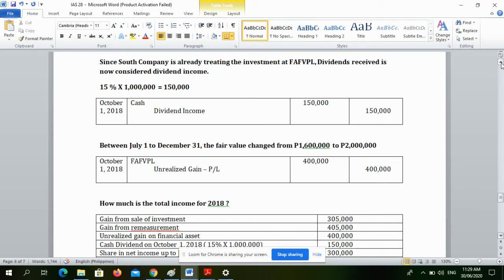si South Company daw, nag-declare daw siya ng dividends during October 1, 2018. But, remember, South Company is already treating the investment as FAFVPL. So that's why dividends received is now considered dividend income. Kasi di ba, ito ang treatment under IFRS 9. So that's why we debit cash 150,000, we credit dividend income 150,000 pesos.